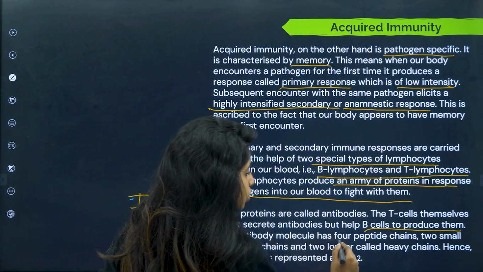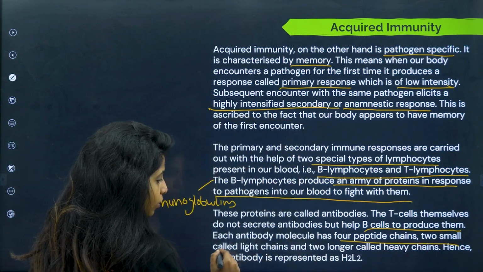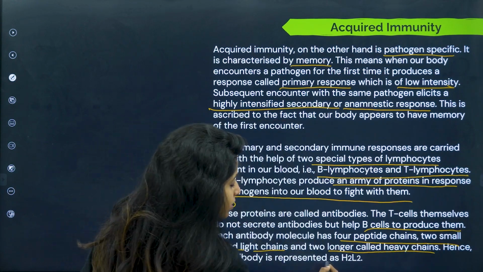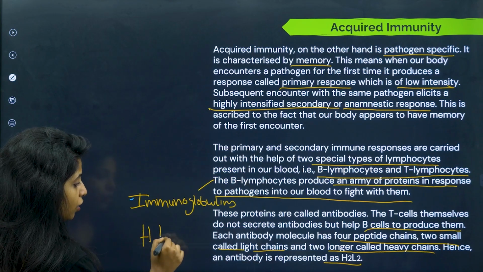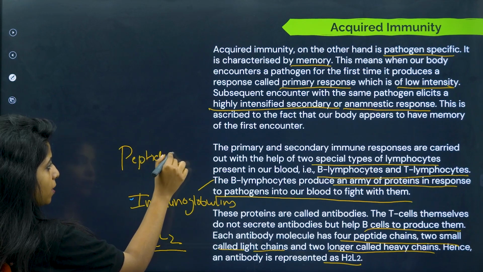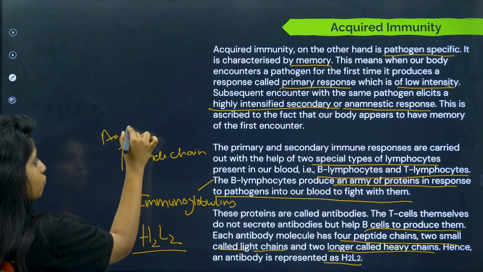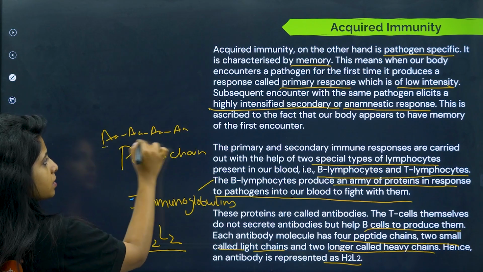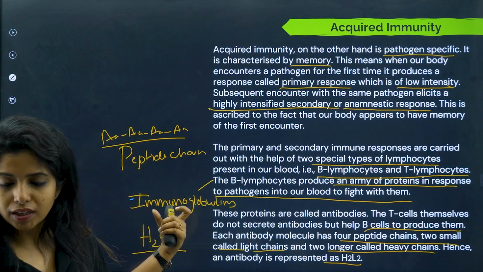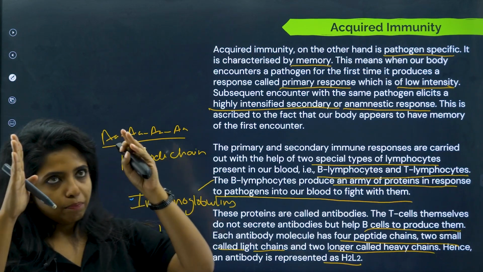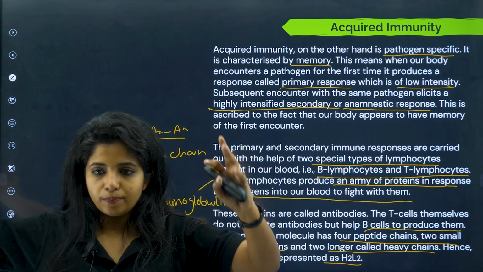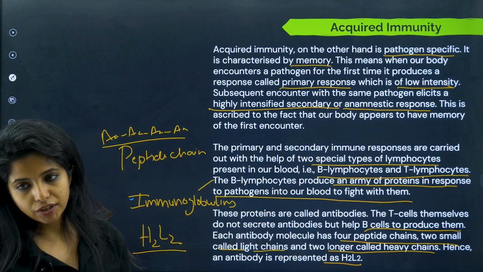Each antibody molecule has 4 peptide chains, two known as light chains and two longer ones known as heavy chains. Hence the antibody is represented as H2L2, because we have 2 heavy chains and 2 light chains. Each of them is made up of peptides. When amino acids come together in smaller chains, you call them peptides instead of protein chains. Amino acids make peptides, and peptides altogether make bigger proteins. Since they are small ones, we call it a peptide chain itself.